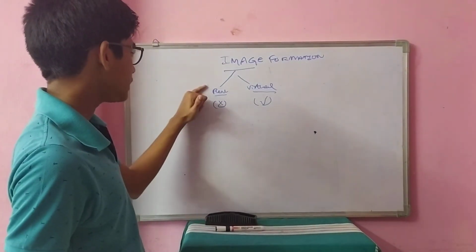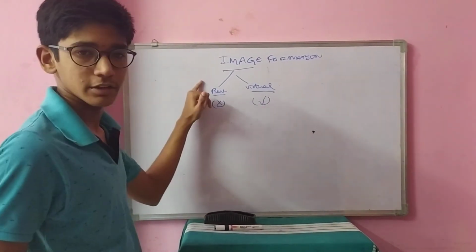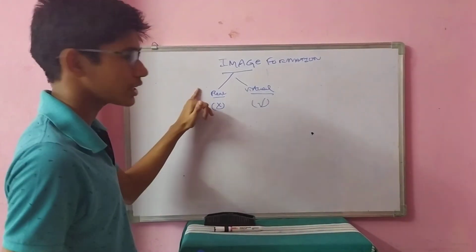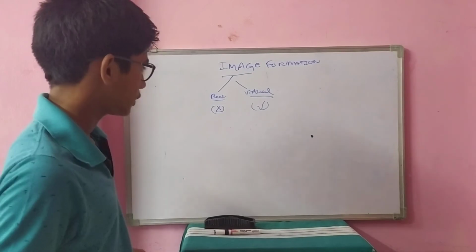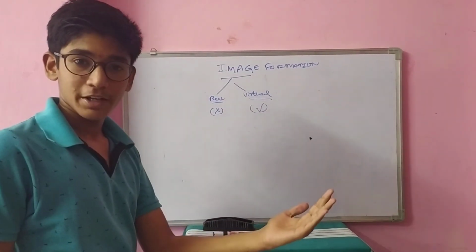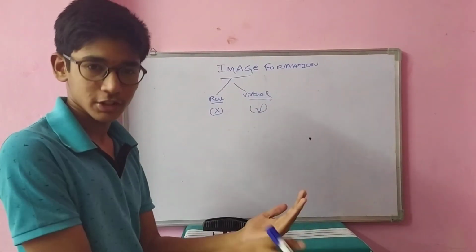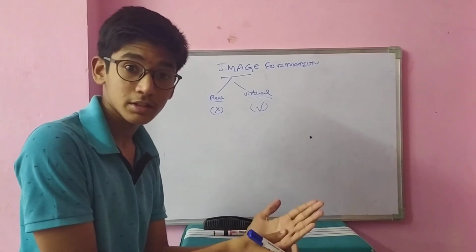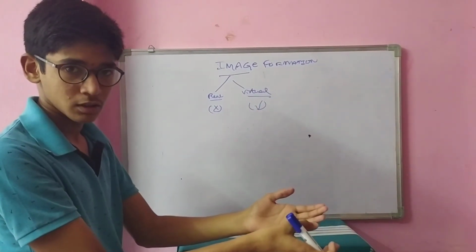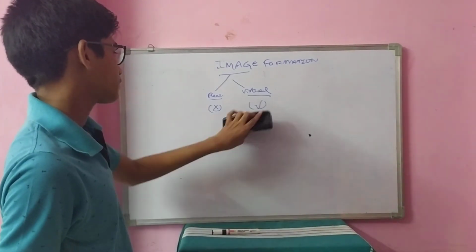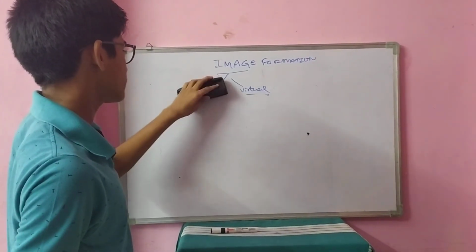Because a real image can be felt, we can touch it. But in the case of a virtual image, we can't touch or feel it. If you consider a plane mirror, can you touch your image? You can touch only the mirror, but you can't touch your image. You can just see the image. So, in the plane mirror, only a virtual image is formed.